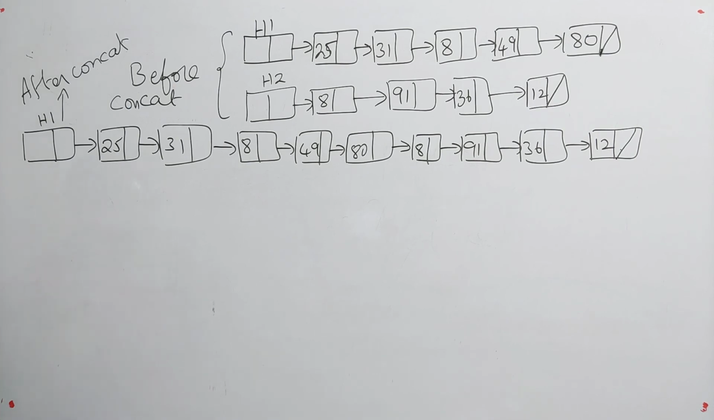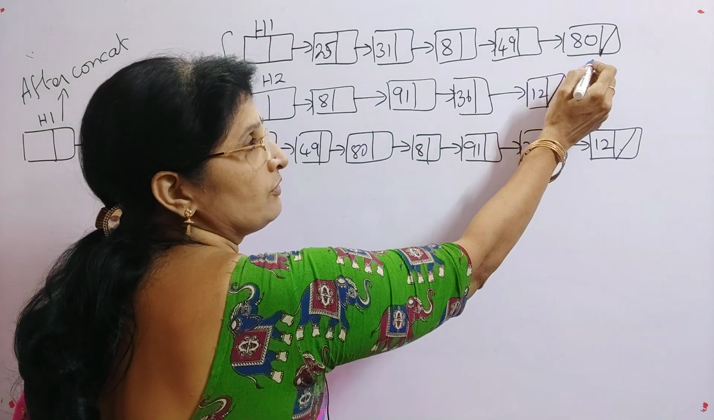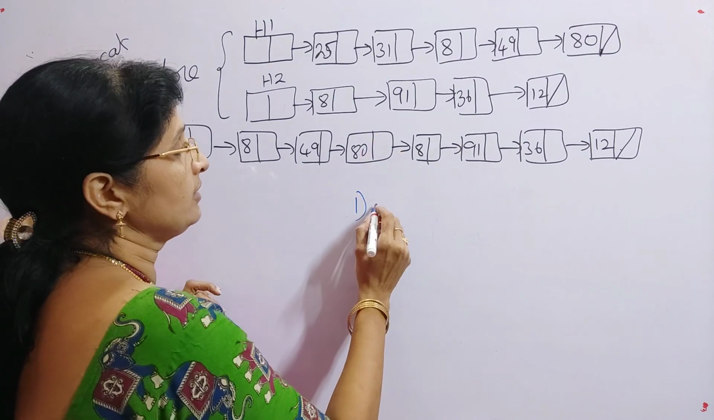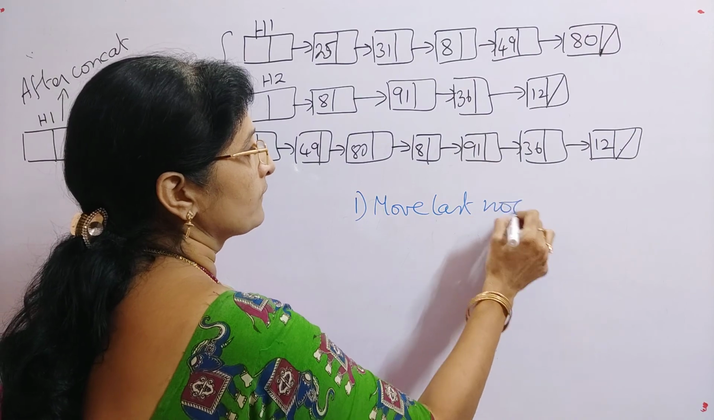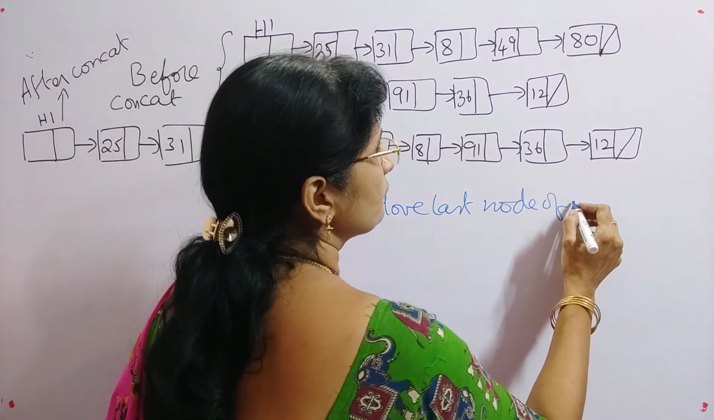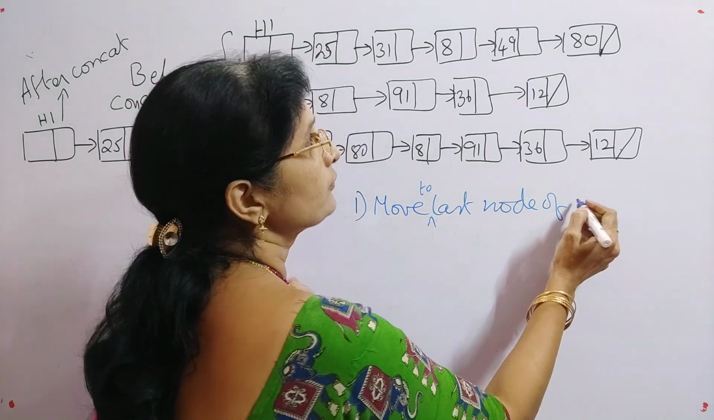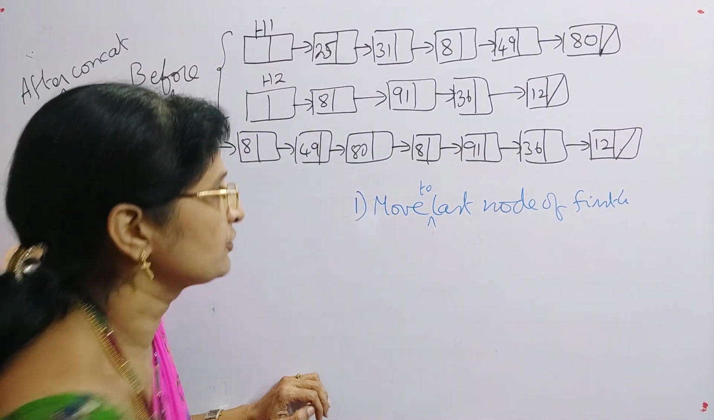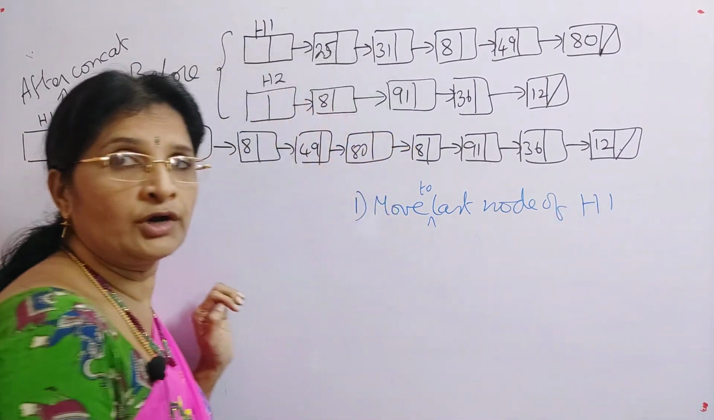So for that one, what we can do? So what we can do is, first of all, we will go to the last node. So we will go to the last node of your first list. So what we can do? First we can move to the last node of first list. So I will say it as simply H1. Move to last node of H1. So this is what one we have to do.